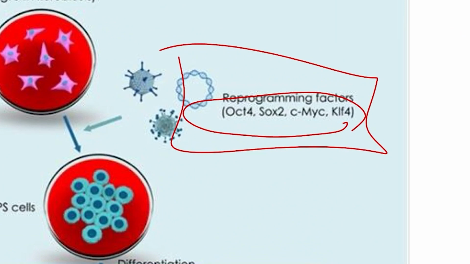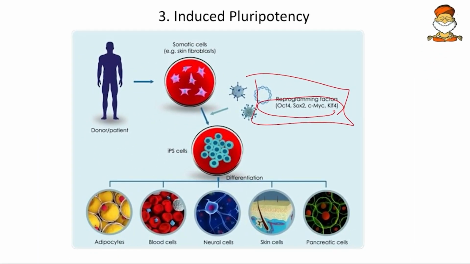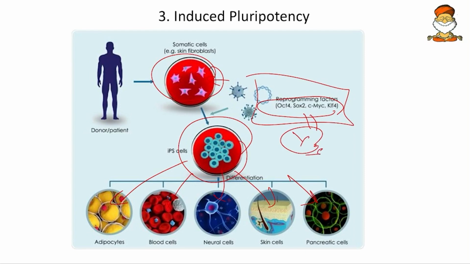So he said that if I introduce all these to a unipotent cell or any specialized cell, I will get a stem cell. Say for example, he introduced these genes into a skin cell, and then he got a pluripotent cell. So that is able to get differentiated into any kind of cell like this. So that artificial inducement of pluripotency is called induced pluripotency. And remember, these are called Yamanaka factors or the reprogramming factors.